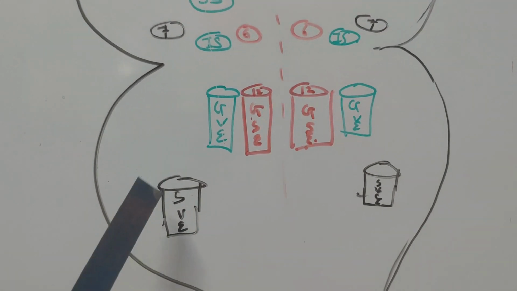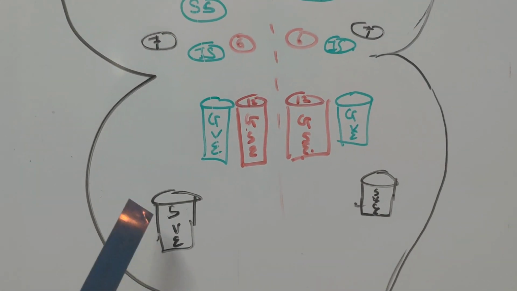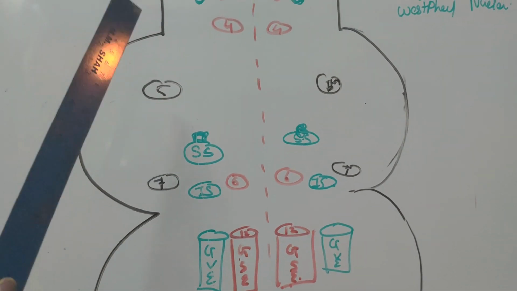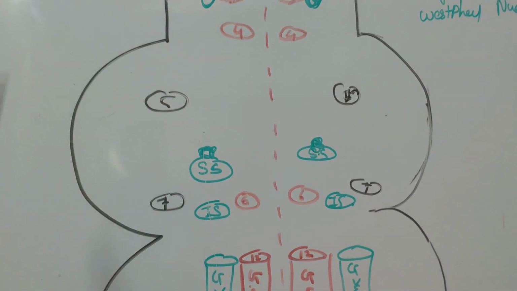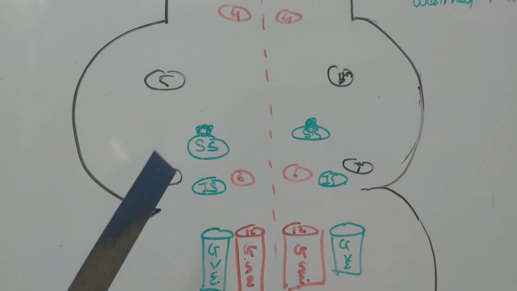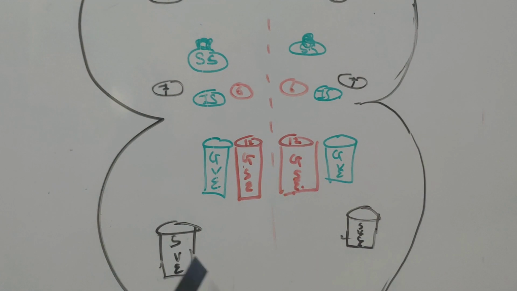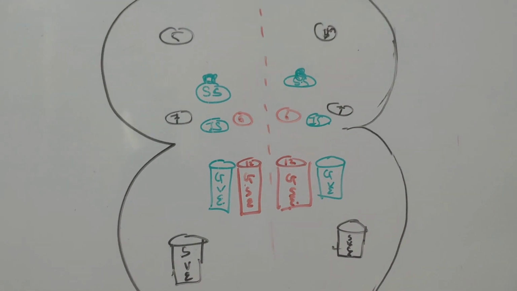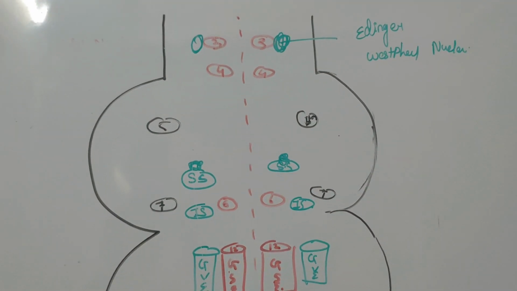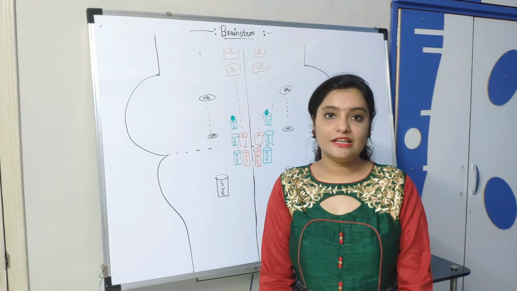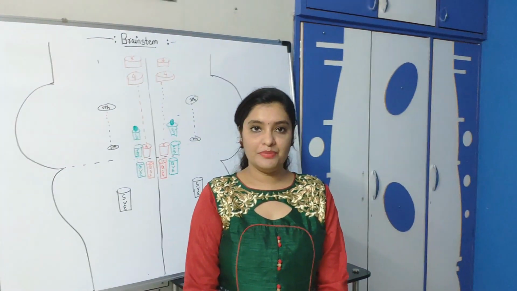And third is special visceral efferent. So this is nucleus ambiguus, motor nucleus of 7th cranial nerve, and this is motor nucleus of 5th cranial nerve. It supplies muscles of mastication, muscles of face, and the larynx and the pharynx. So this is all about the motor nuclei. We will continue with the sensory nuclei. We will discuss the sensory nuclei of cranial nerves in the brainstem.